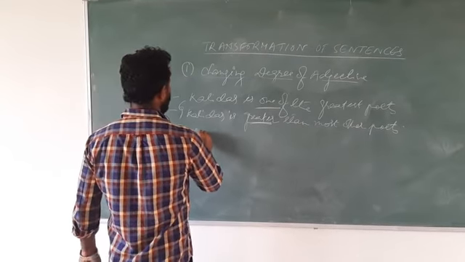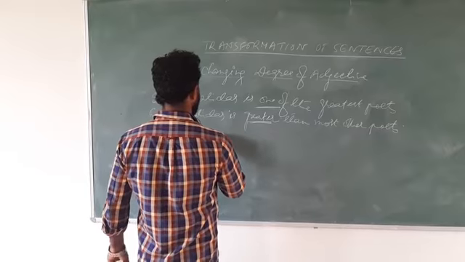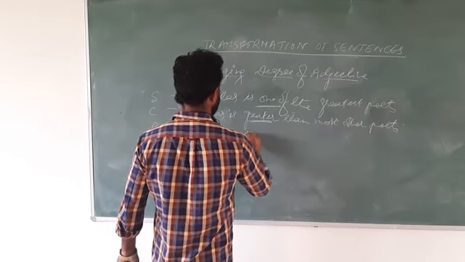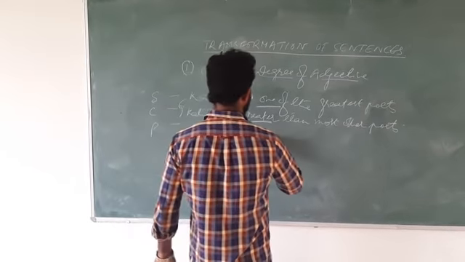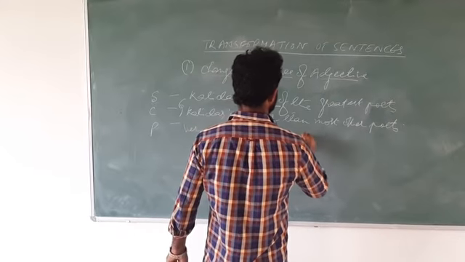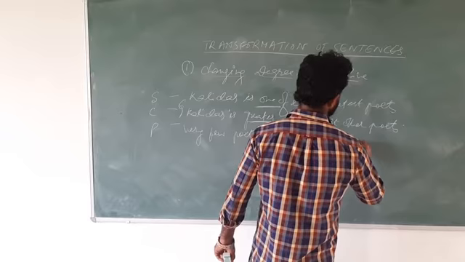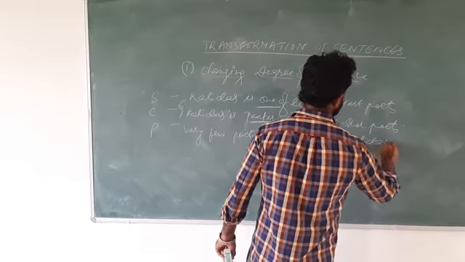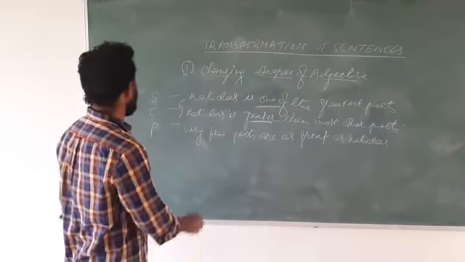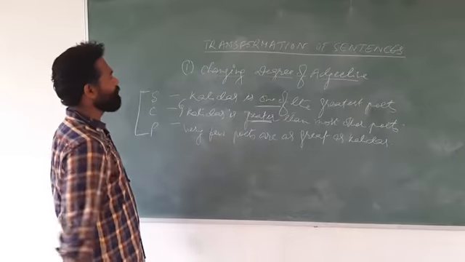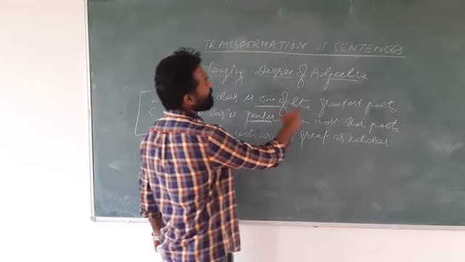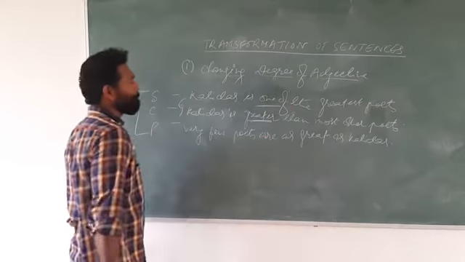Very few poets are as great as Kalidas. See, all these three sentences: Kalidas is one of the greatest poets, this is in superlative.